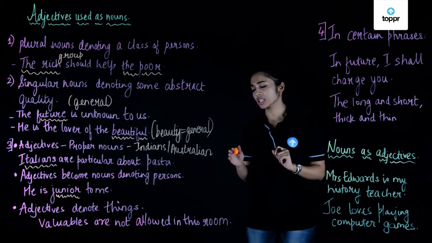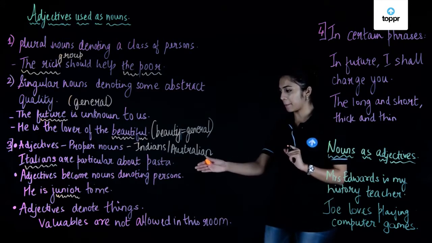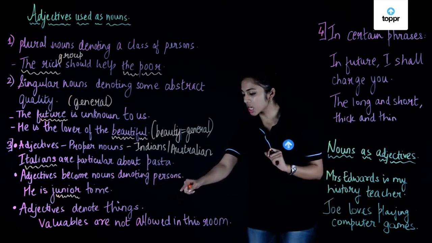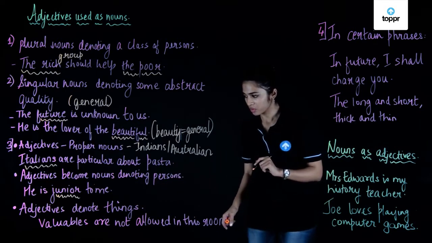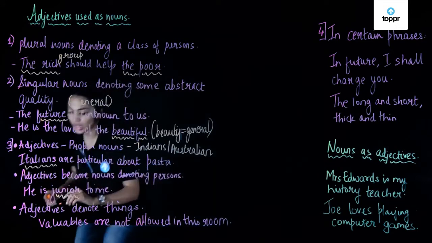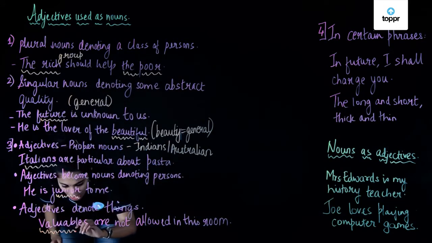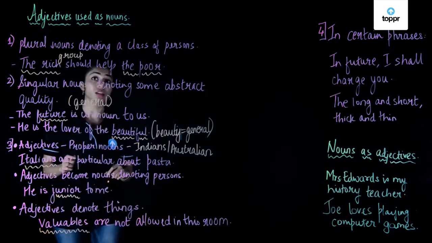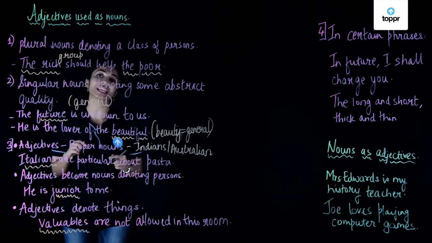Adjectives that denote things. Let's look at the example. Valuables are not allowed in this room. So here the word valuable is used as a noun.